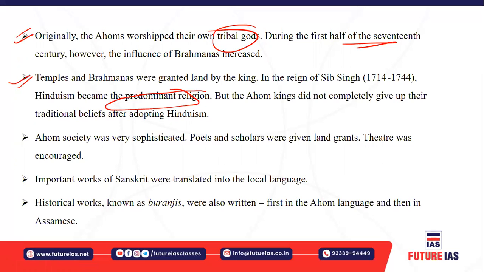So Ahom society was very sophisticated, first of all. Though the kings gave land to the Brahmanas, the poets and scholars were also given land grants. And you must also understand, the important works of Sanskrit were also translated into the local languages. And the historical works, which are also known as Buranjis, were also written down, first in the Ahom language and then in the Assamese language. So all such things were written down as historic works related to the Ahom kingdom.